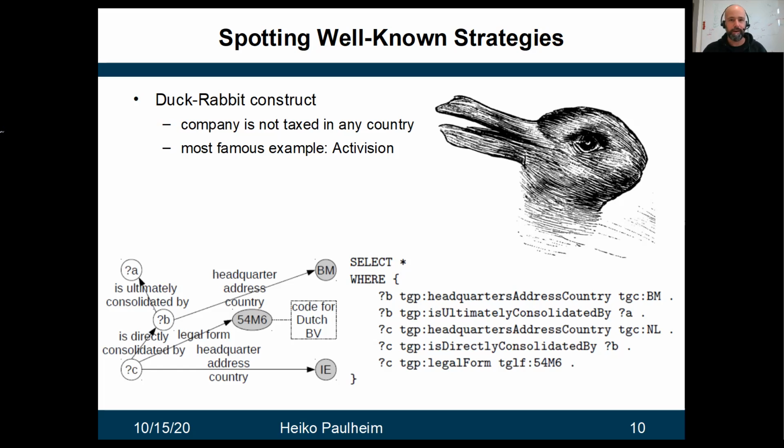The company which made this pattern famous was Activision, a US game company, and we also found this Activision example when we ran this query in our graph, but we also find other companies who also use that particular pattern of tax planning.